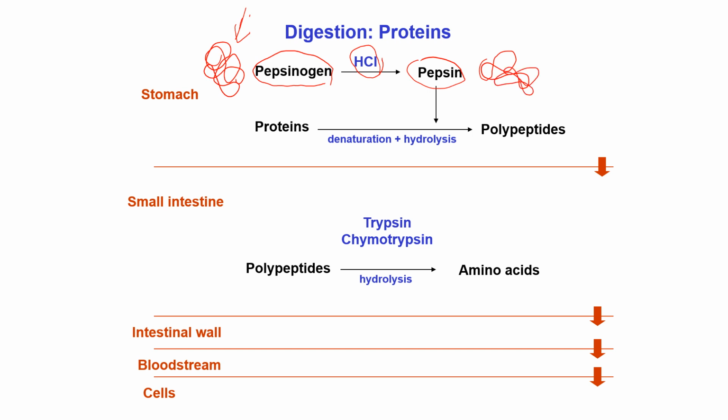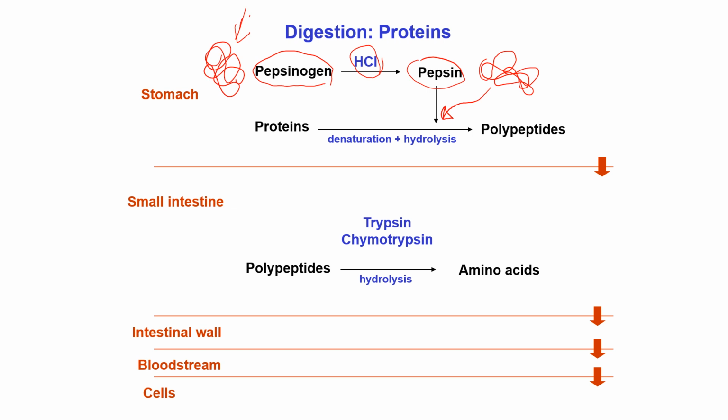This conversion from pepsinogen to pepsin is one kind of partial denaturation, because not all interactions were disrupted by hydrochloric acid. Only in this particular 3D shape can pepsin hydrolyze protein.